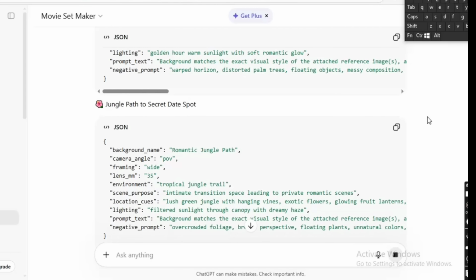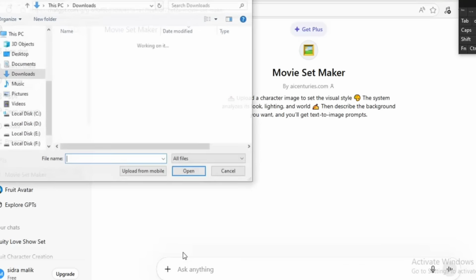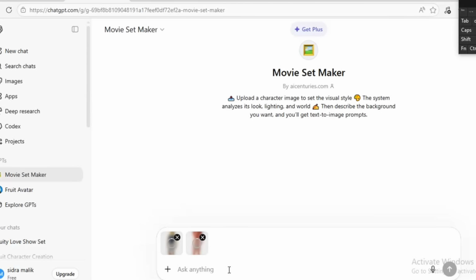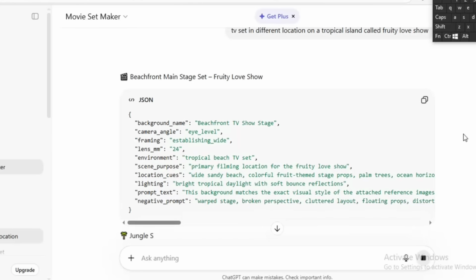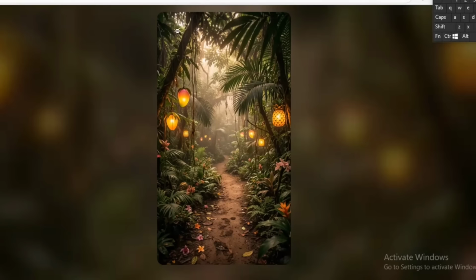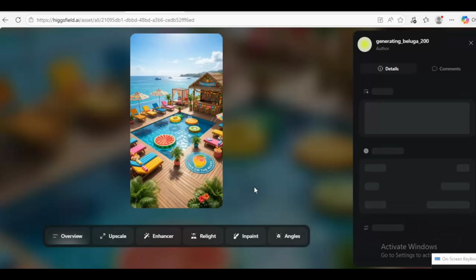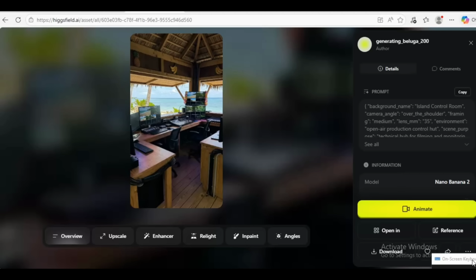It has created a detailed prompt for the movie set. Now let's add photos. I'm going to add my character as reference and give it a little prompt. Let's see what it creates. It has given me the prompt, a detailed prompt. Now go to Higgsfield Nanobanana, and using these prompts you have to create the images.